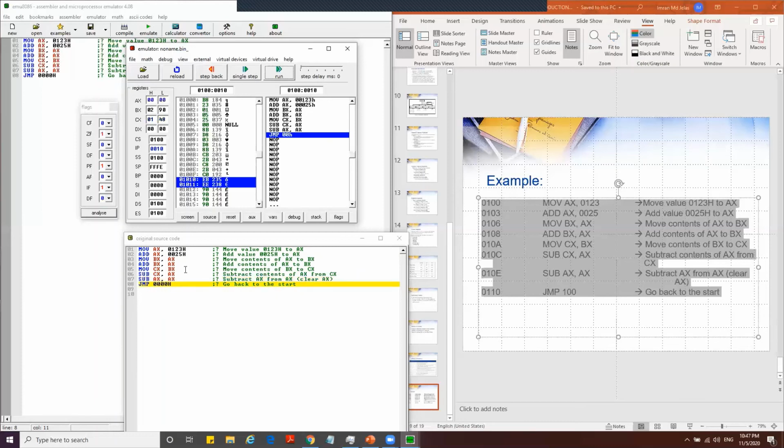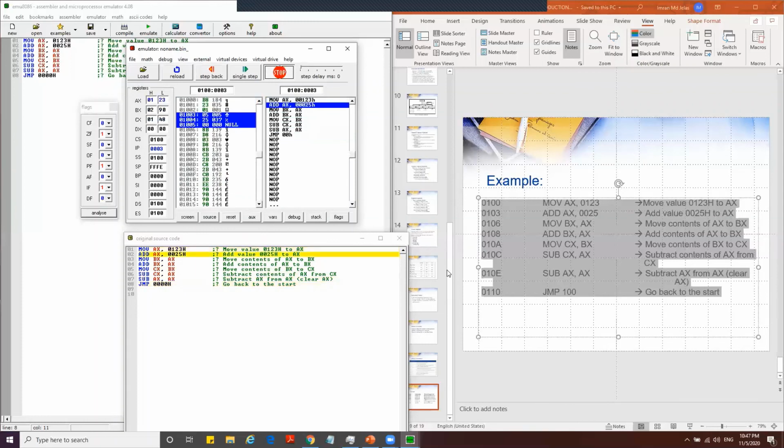And then jump back to 0. That means we're going to move back to the beginning of our program. Jump. So this is an example of an infinity loop program. We can simply run this program automatically. So it's going to continue non-stop. See? Now we have managed to develop an infinite loop program.